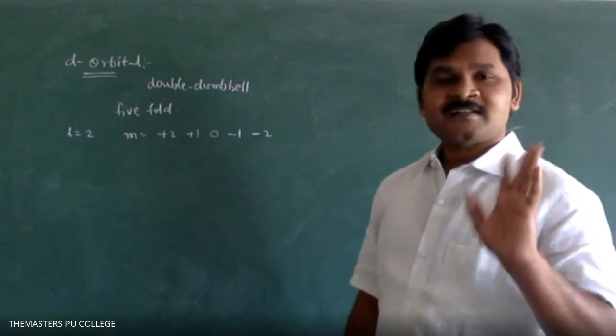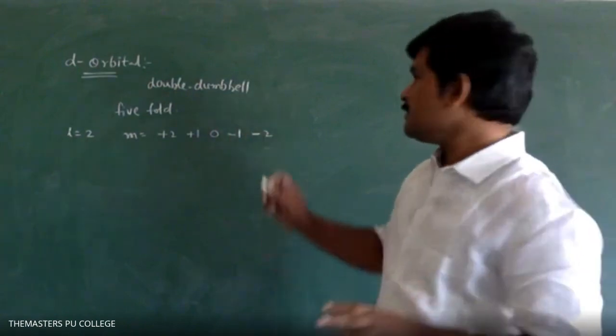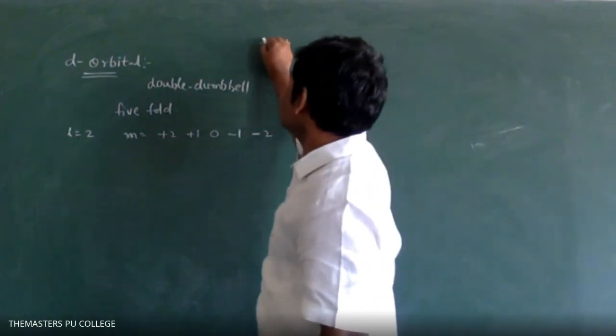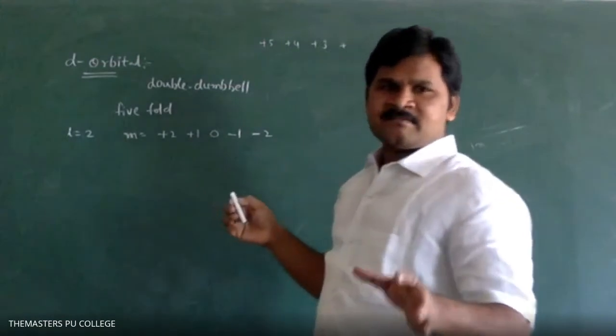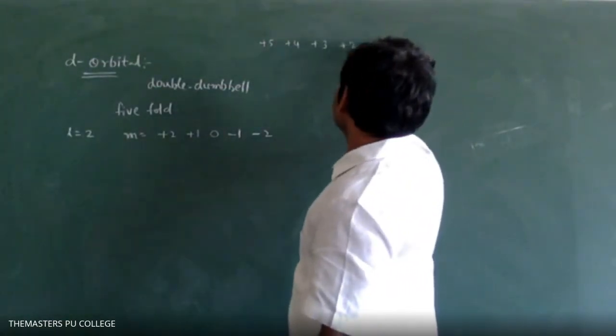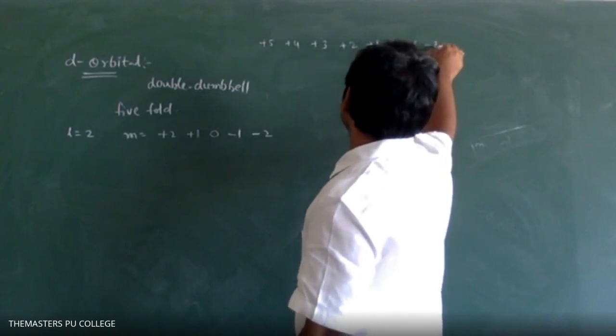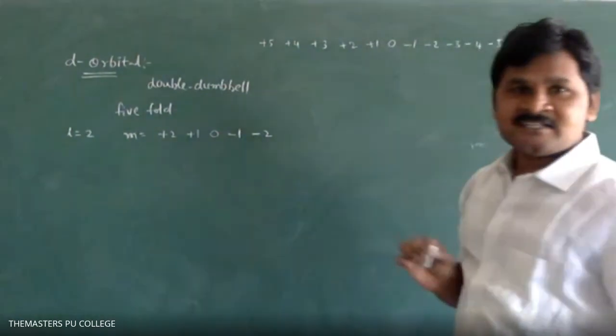What are the M values? +2 to -2, all possible values. So you can write it like this. Except s orbital, all are directional.